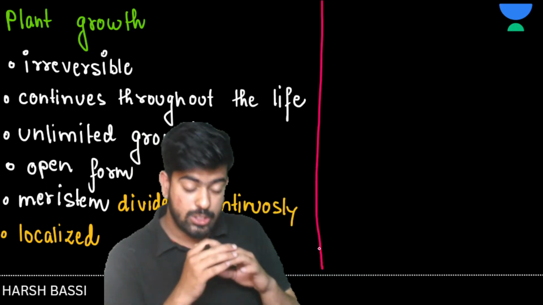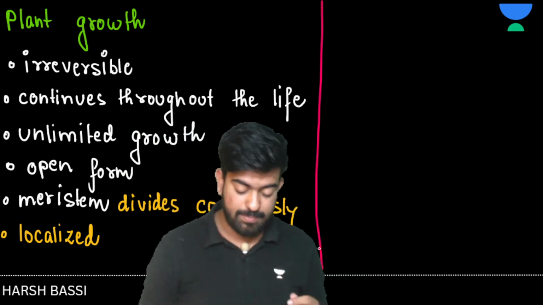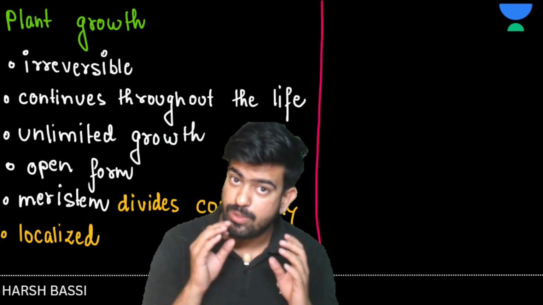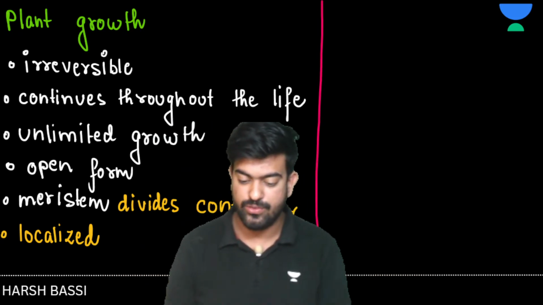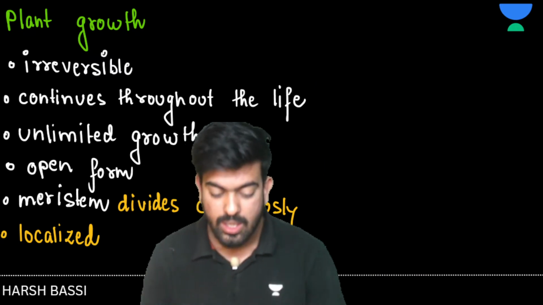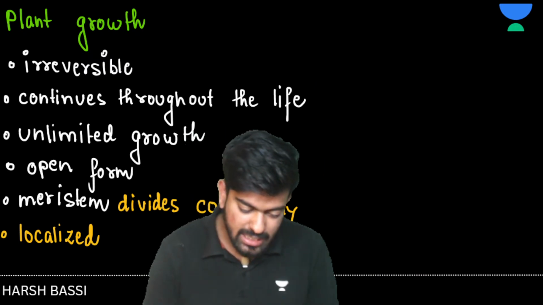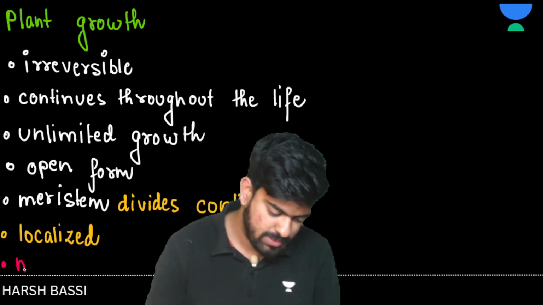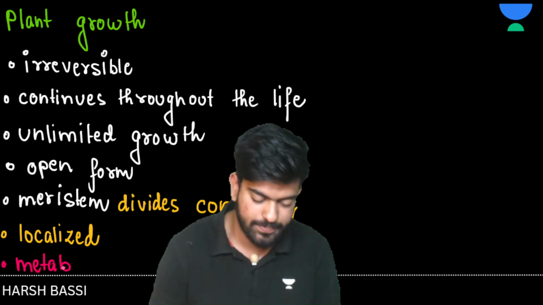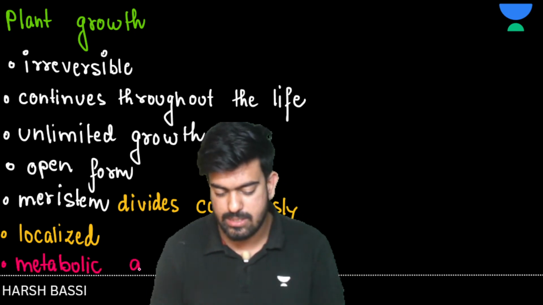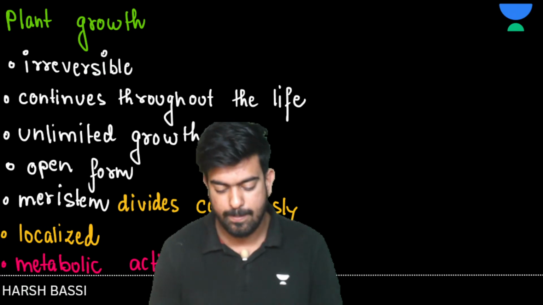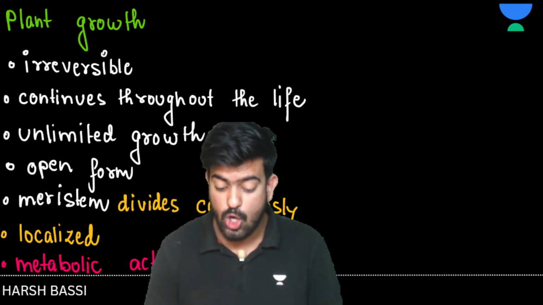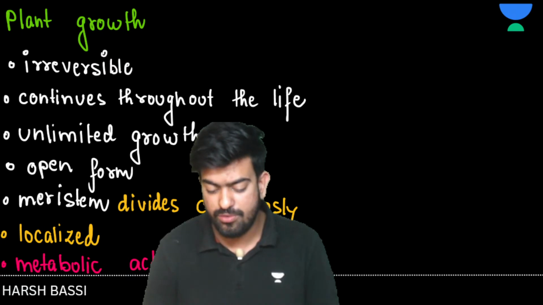Now, during this process, what is happening? During this process, the plant is doing all the metabolic activities, yes or no? So I can write here, during the plant growth, metabolic activities also take place. Obviously, no?